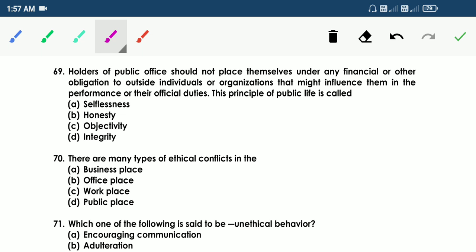69. Holders of public office should not place themselves under any financial or other obligation to outside individuals or organizations that might influence them in the performance of their official duties. This principle of public life is called A, selflessness, B, honesty, C, objectivity, D, integrity. So the answer is D, integrity.